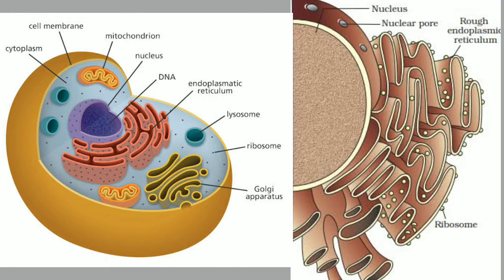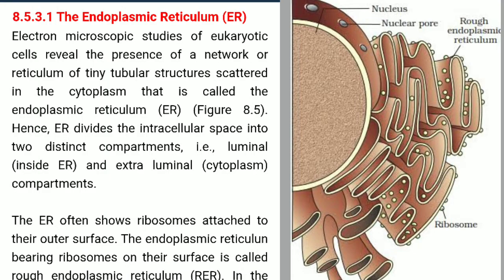This interconnected system is lined by a membrane similar to the plasma membrane, and forms channels or passages. They named it endoplasmic reticulum.